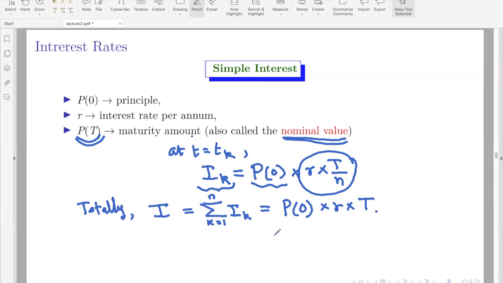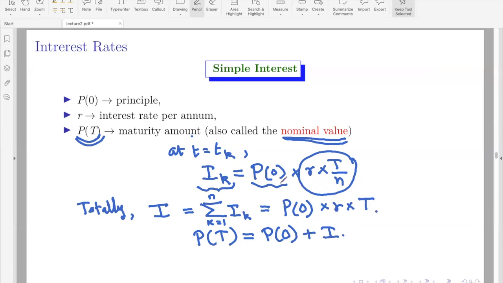Correct? And what is the final maturity? It means the nominal value. It means at the end of the deal, how much money the creditor got. The debtor will pay back the capital, plus interest, right?